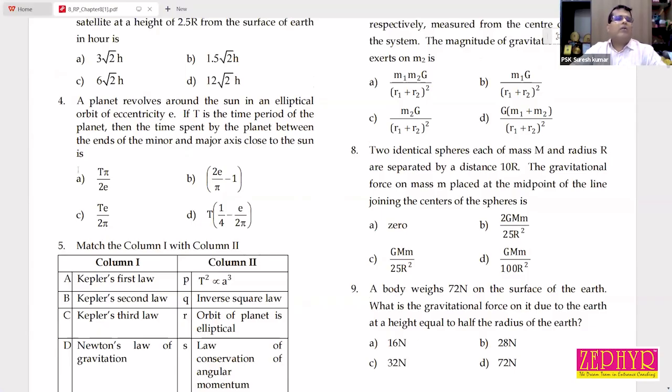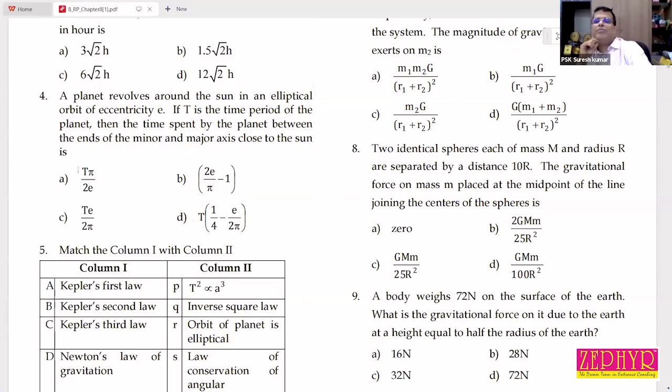Neha, please read problem number 4. A planet revolves around the Sun in an elliptical orbit of eccentricity E. If T is the time period of the planet, what is the eccentricity?